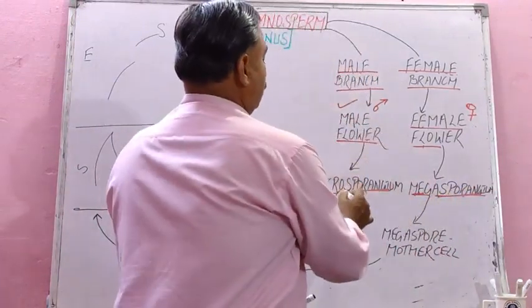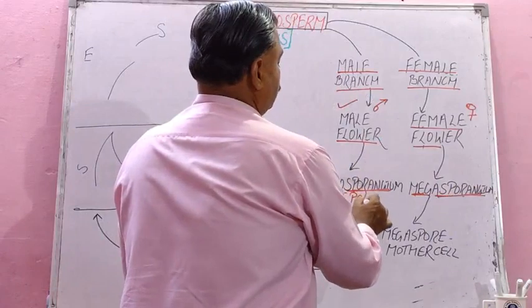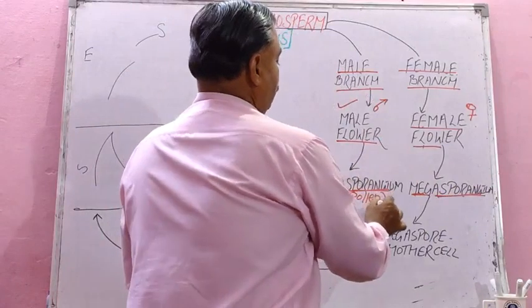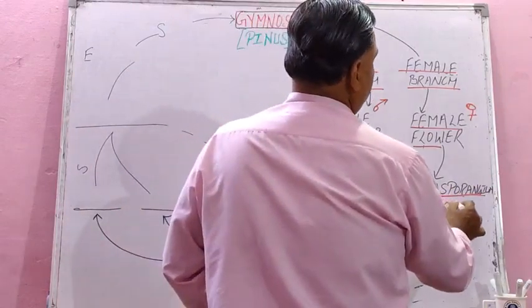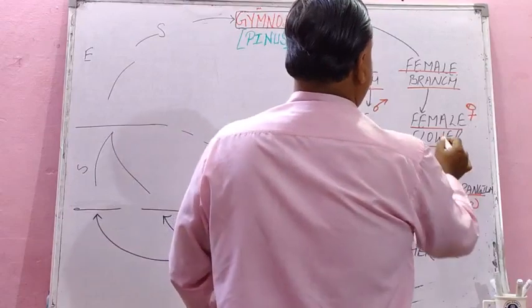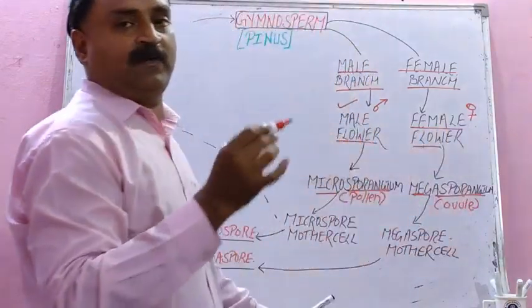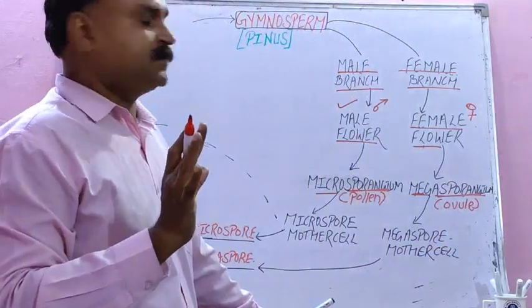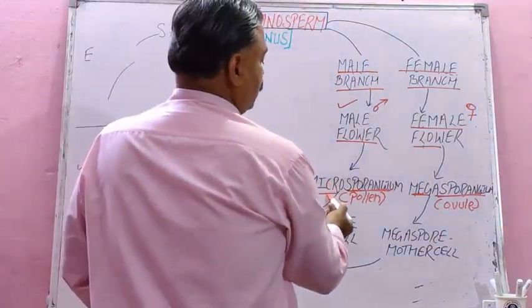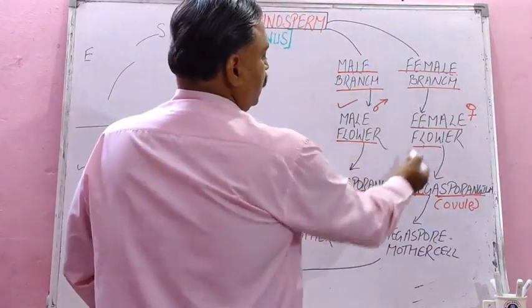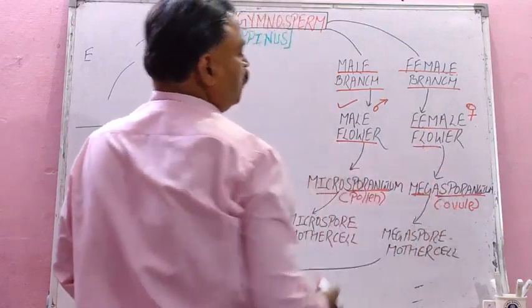That is nothing but your microsporangium is pollen, and megasporangium is your ovule. So simply we write male and female flower, but it is non-flowering. Due to this we write flower.